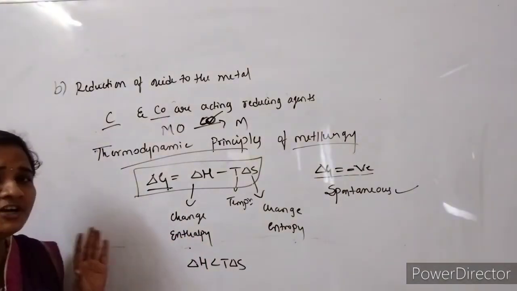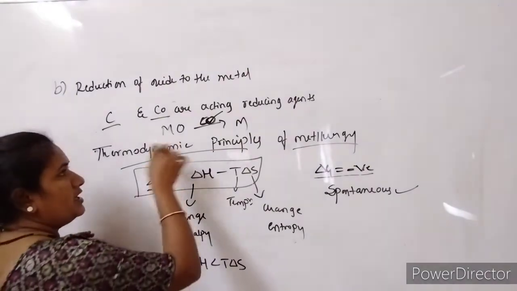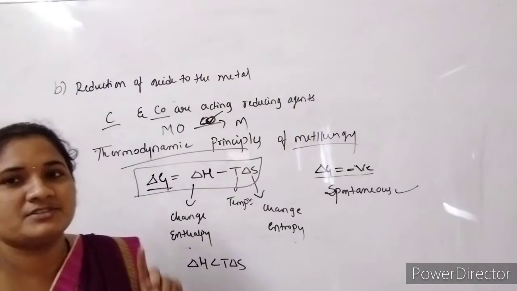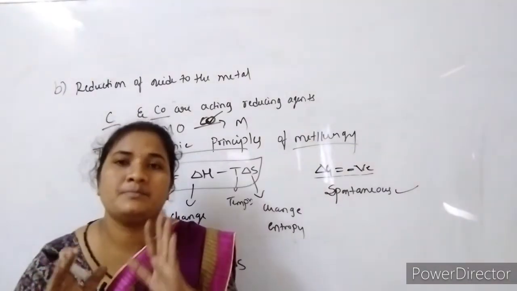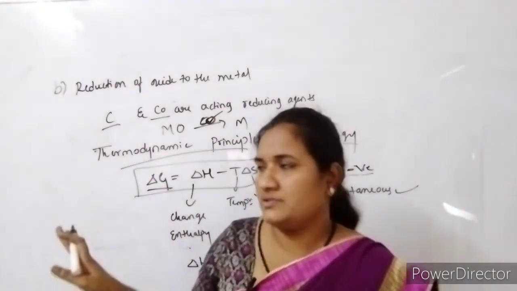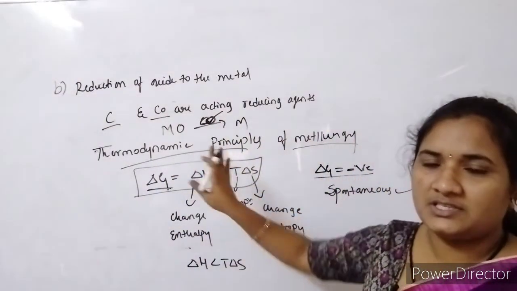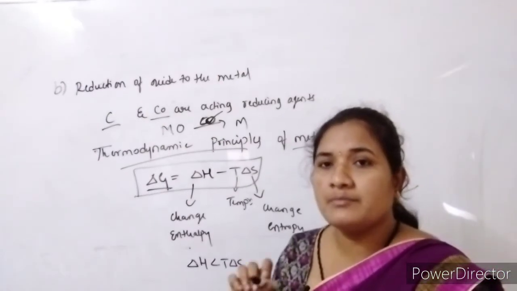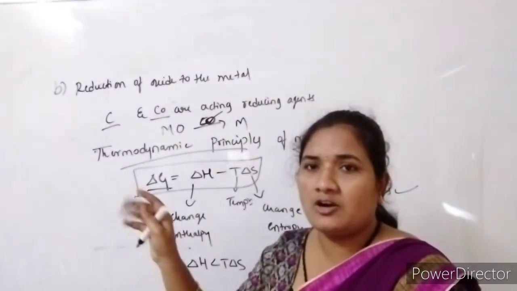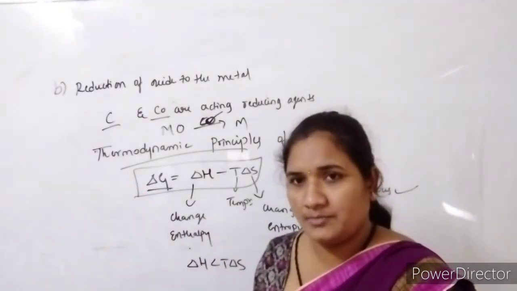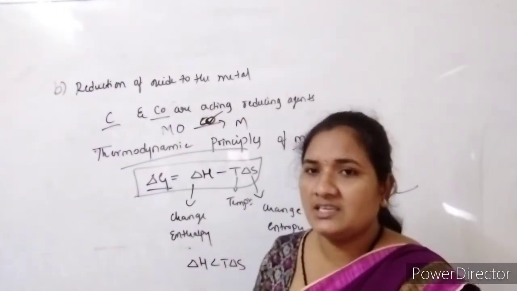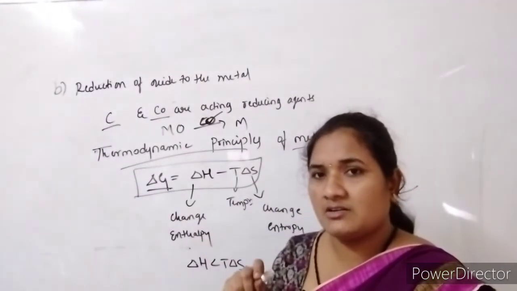We want pure metal, so that is why we are doing reduction here. The reduction is carried out in the presence of a reducing agent. I am telling it in a simple manner: don't get confused by all these principles. We are doing reduction for the conversion of metal oxide into metal. Simply, we are not able to convert metal oxide to metal, so we require some external agent. Only in the presence of a reducing agent can we convert metal oxide into metal.